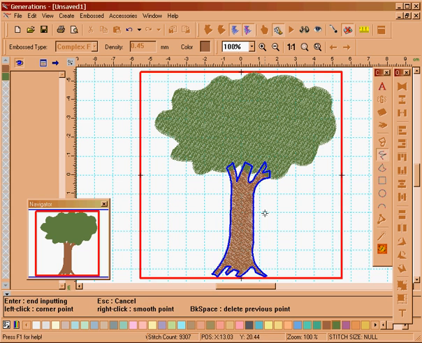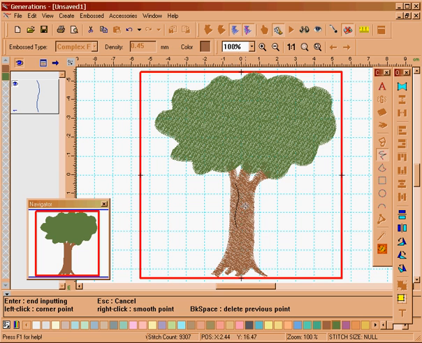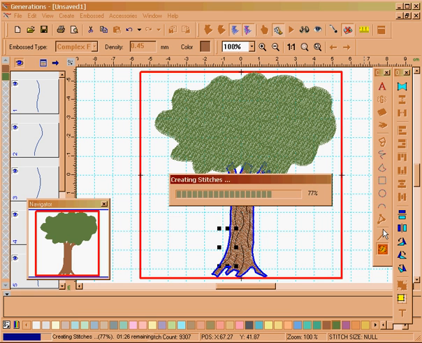Using my line tool, I'm quickly going to use my right mouse button and keep pressing enter as I get to the end of the shape that I want, just to give this tree a bit of definition. And I'm going to carve into that areas of the tree. You can do as much or as little as you like on this tree. That's purely up to you, and as I said, I'm doing it very fast because otherwise the video will get too long. Once I've finished, I'm going to go enter, escape and generate.